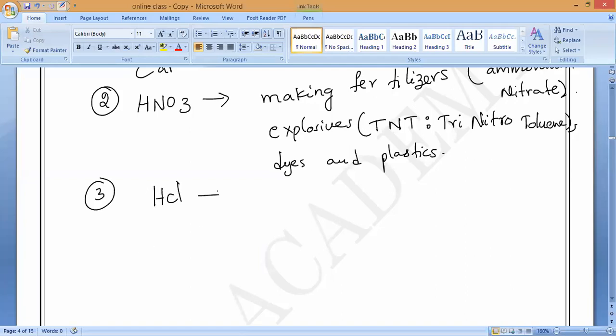One more mineral acid. What is that acid called? Hydrochloric acid. This is used for removing the oxide film from steel objects. It relates to the corrosive nature. Do you know corrosive nature? Metals exposed to the atmosphere will form some oxide products, correct or not? First chapter you may remember, magnesium oxide will form when it is exposed to the atmosphere. To remove that oxide film, you have to use it. Used for removing oxide film from steel objects.